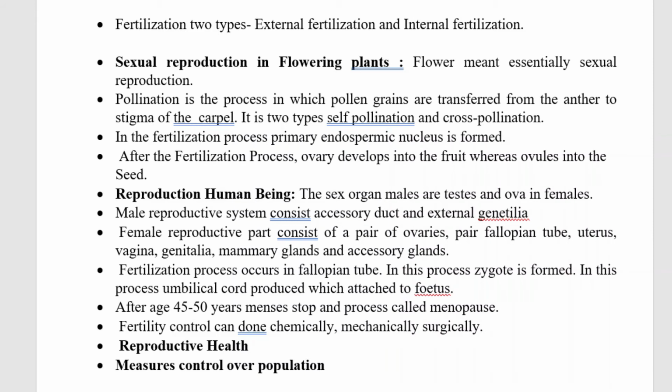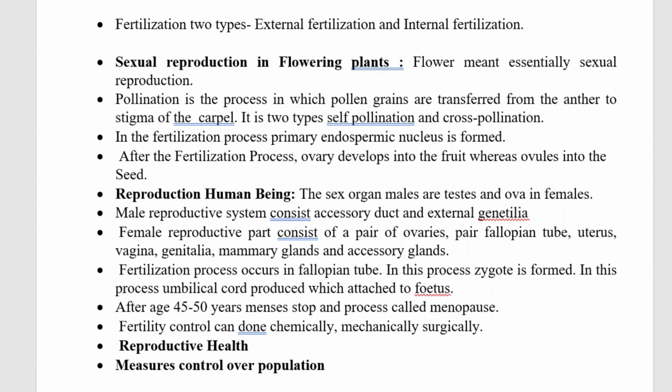Male reproductive system consists of accessory duct and external genitalia. Female reproductive parts consist of a pair of ovaries, a pair of fallopian tubes, uterus, vagina, external genitalia, mammary glands and accessory glands.